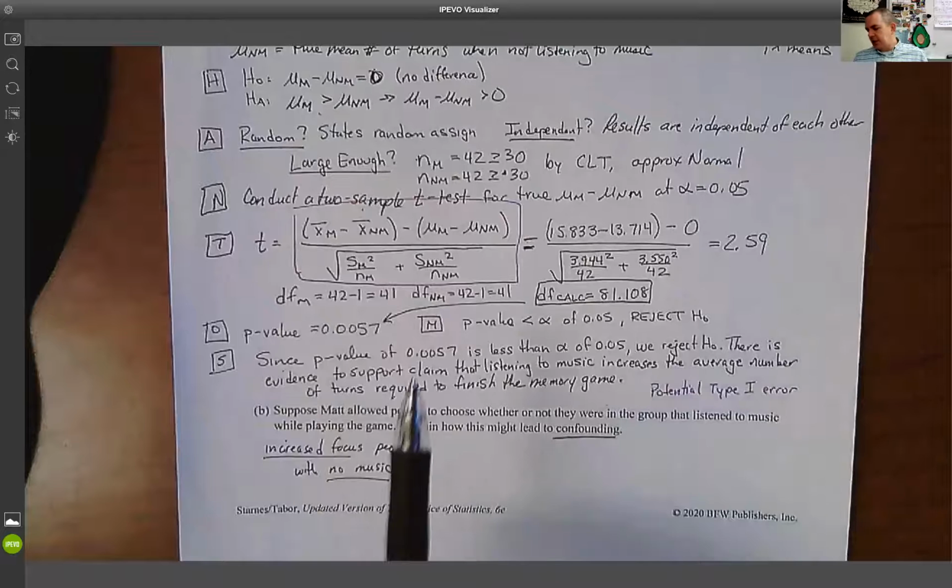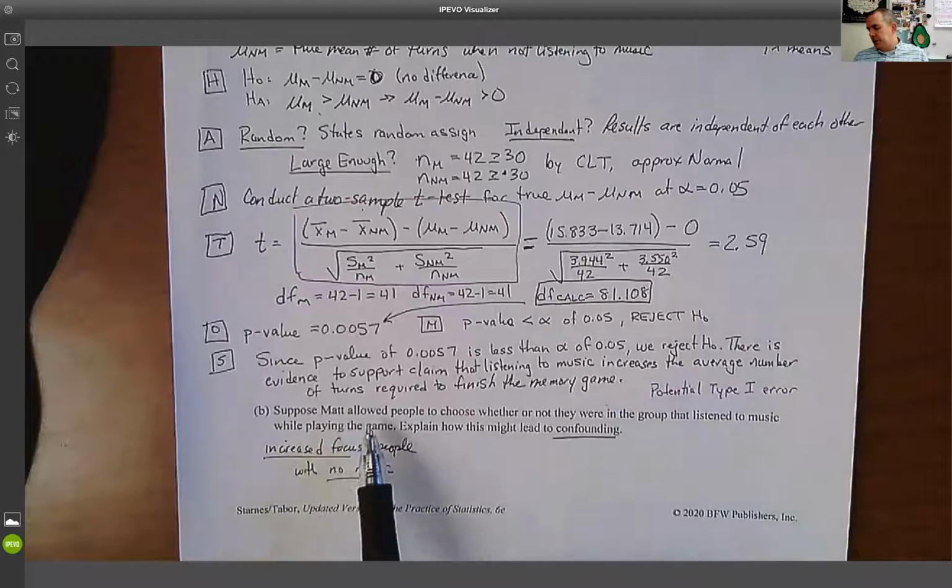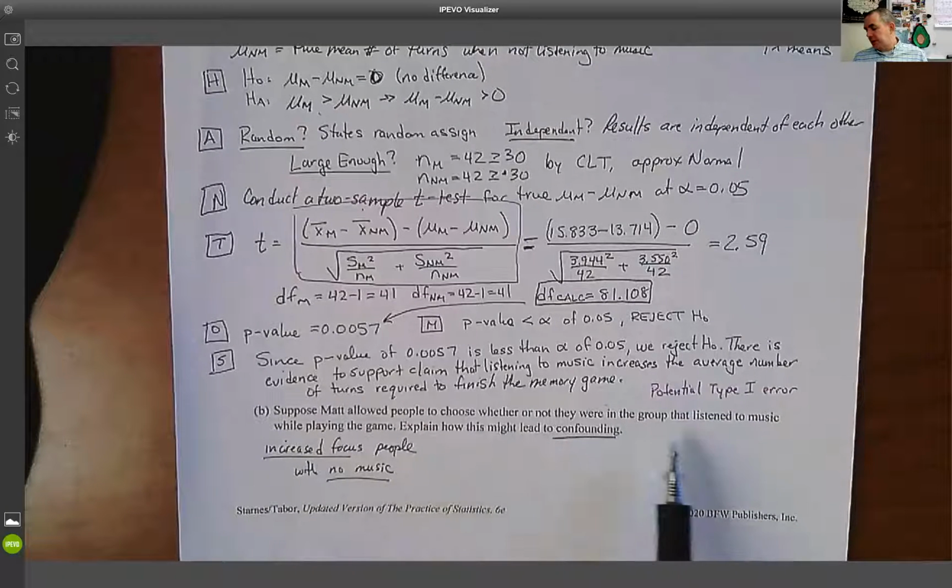I want to talk about a follow-up question. This is, again, kind of coming back to some older stuff. Suppose Matt allowed people to choose whether or not they were in the group that listened to music while playing the game. Explain how this might lead to confounding. Okay, here's what confounding is. Confounding is when you have two variables that are in play, and you can't really separate the two.